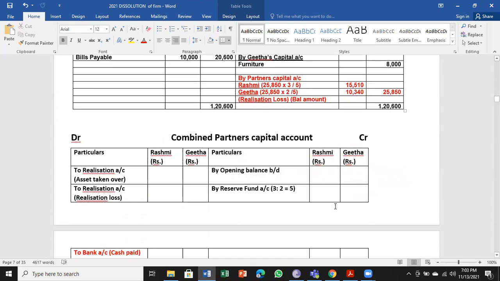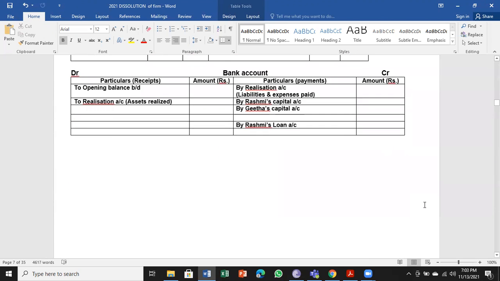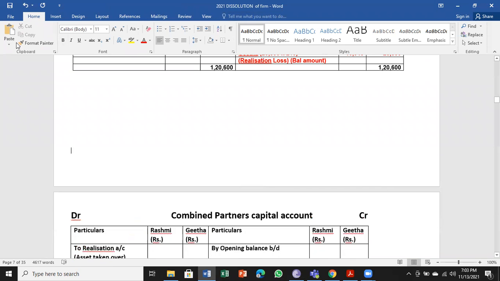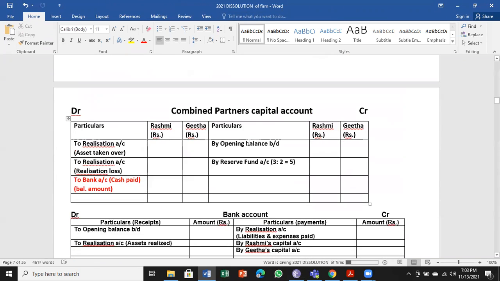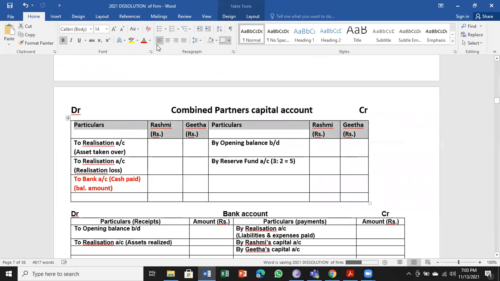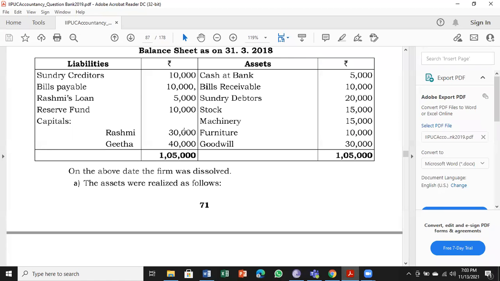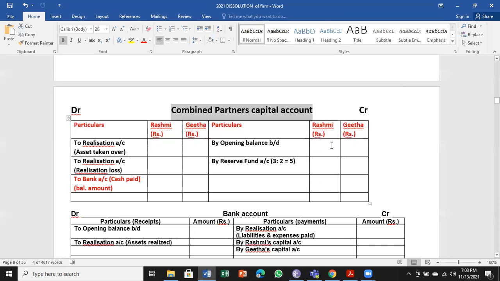Any questions you have, you can ask me. Otherwise, I'll move on to the partners' capital account and the bank account. So two partners are there. So I'm taking two amount columns over here, Rashmi and Geeta, under combined partners capital account. So let us see the capital first. That is opening balance brought down, which is on the liabilities side, because it is a credit balance, 30,000 and 40,000.